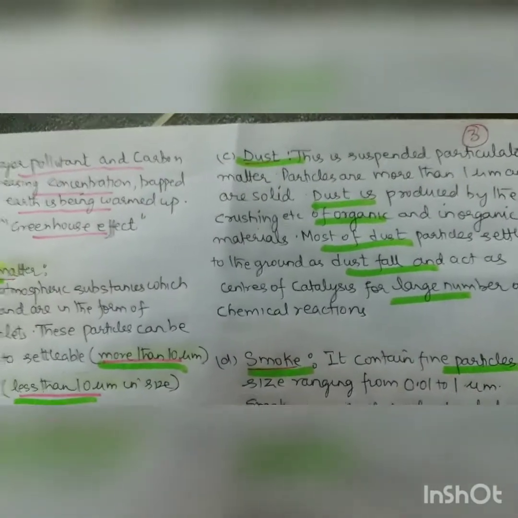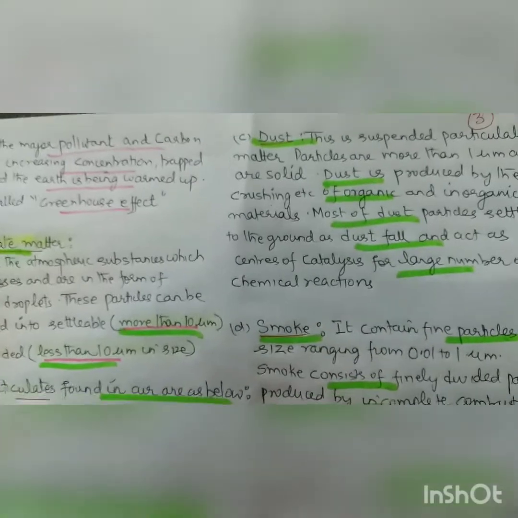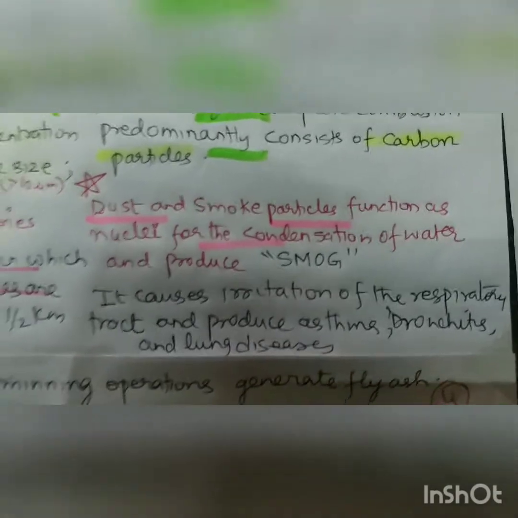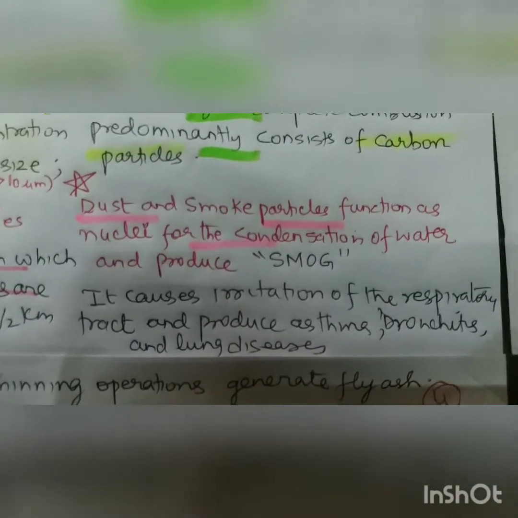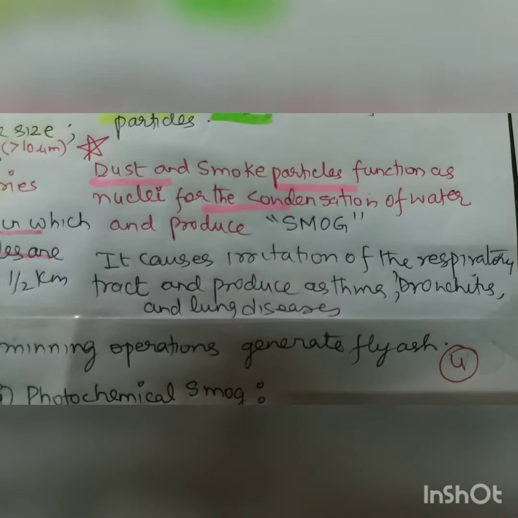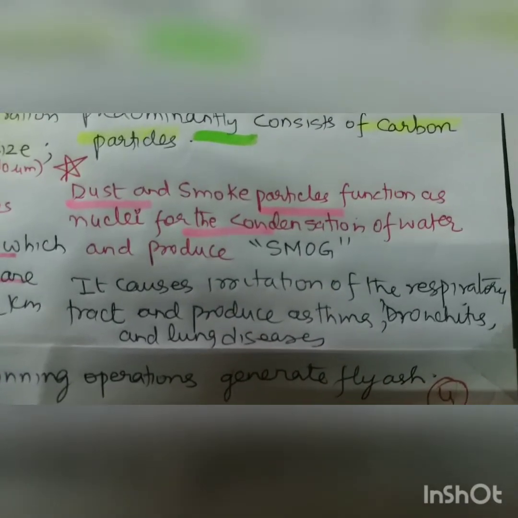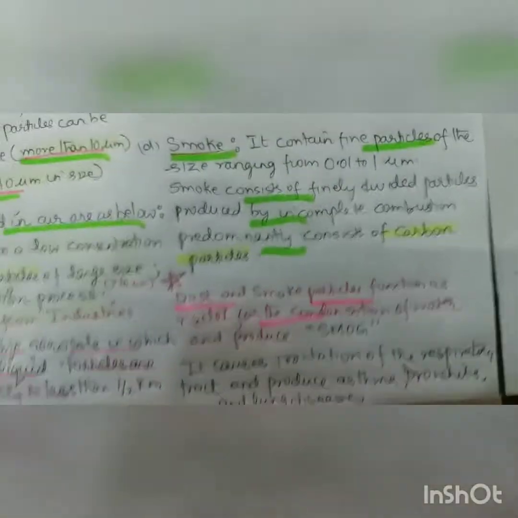So what we did is the fog and smoke, and they will form a smog, which I am taking. And then we have taken the dust. So dust and smoke particles function as nuclei for the condensation of water molecules, and this is called smog. And this smog causes irritation of the respiratory tract, produces asthma, bronchitis, and lung diseases.